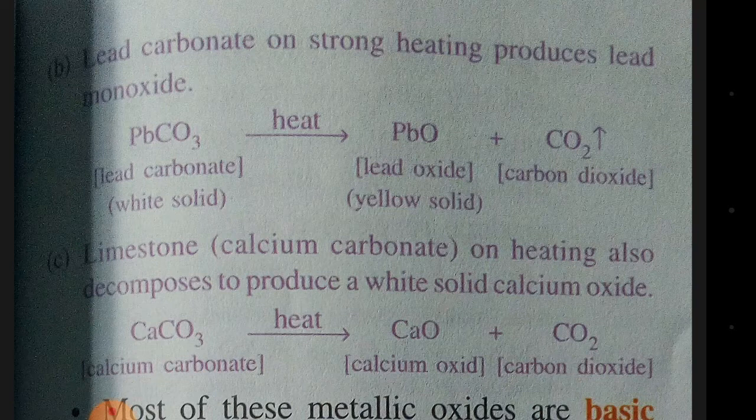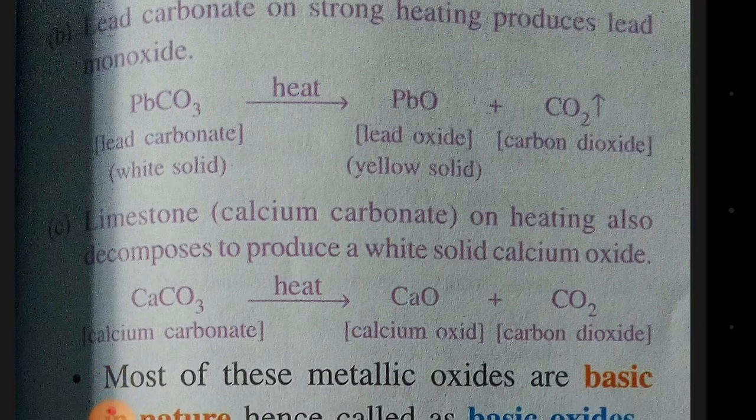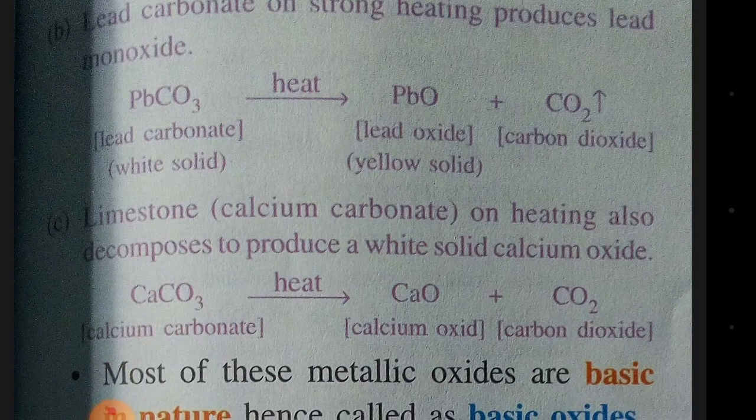What are the different ways of getting metal oxides? Metal, when it comes in contact with oxygen, with heating or without heating, gives metallic oxides. Or sometimes metallic oxides can be formed from metal carbonates or metal nitrates also. You can see lead carbonate on heating gives lead oxide, a yellow solid, along with carbon dioxide gas. Limestone, when heated, on decomposition gives calcium oxide along with carbon dioxide.